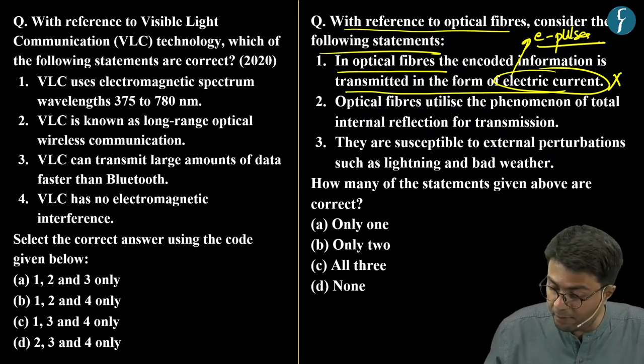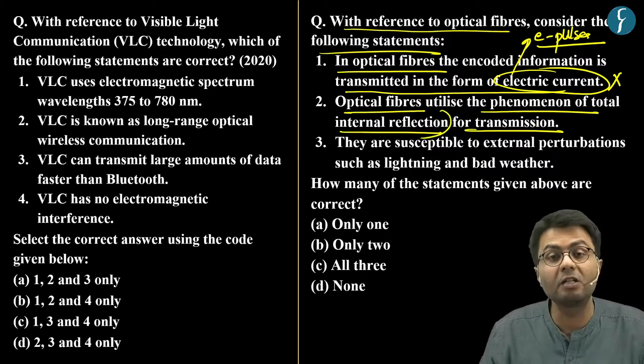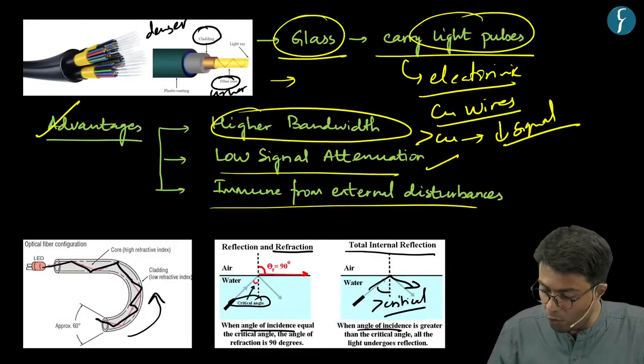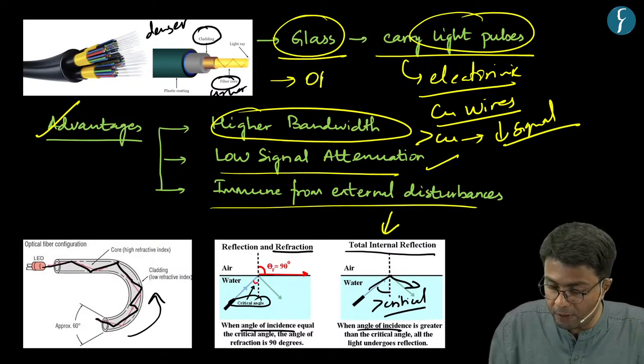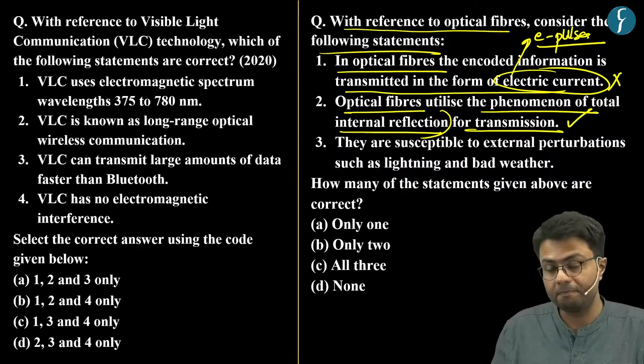The second statement says that optical fibers utilize the phenomenon of total internal reflection for transmission. As we have already highlighted, total internal reflection is at the heart of the working of an optical fiber cable. Hence, this second statement is correct.